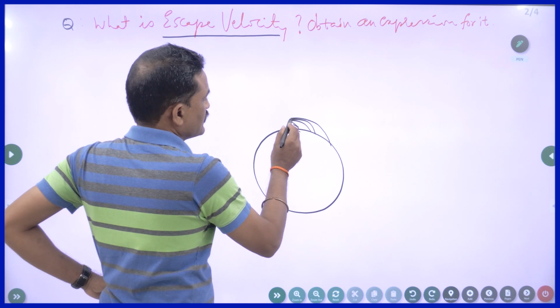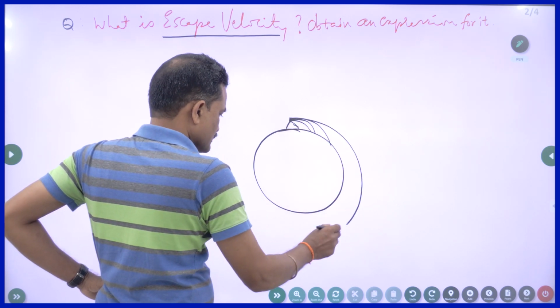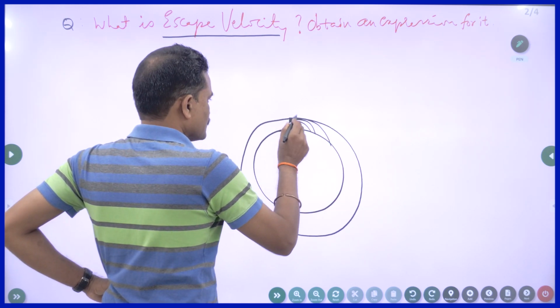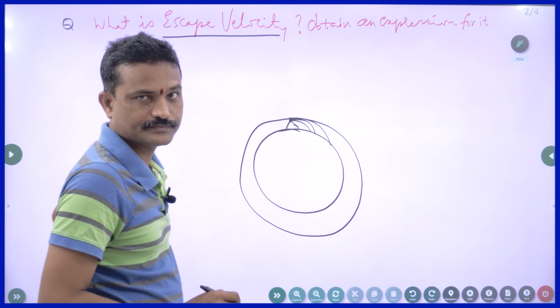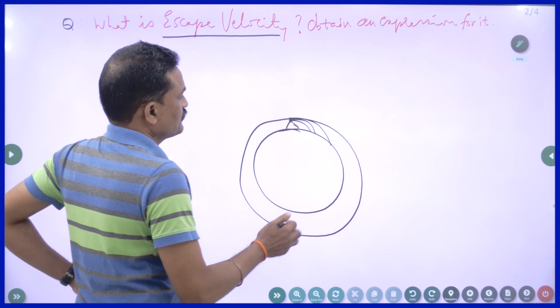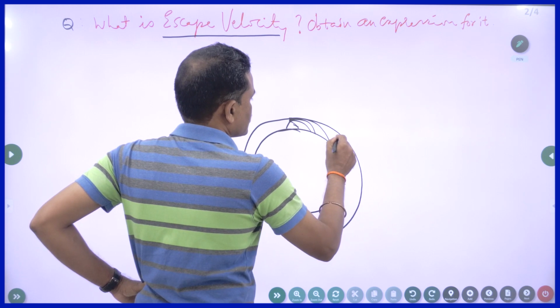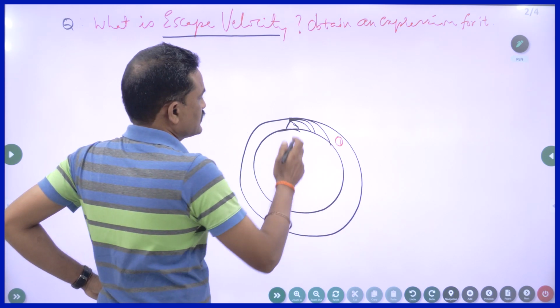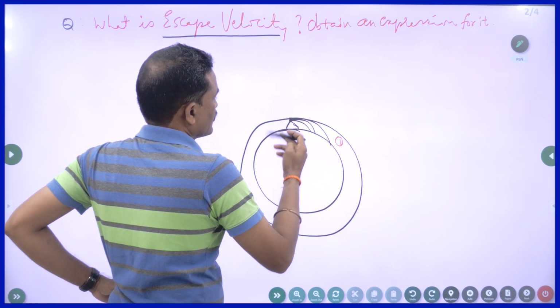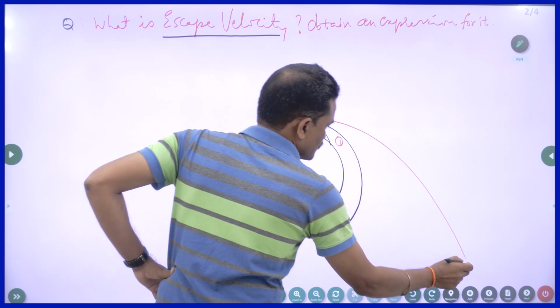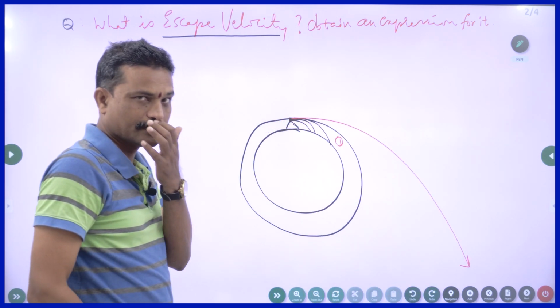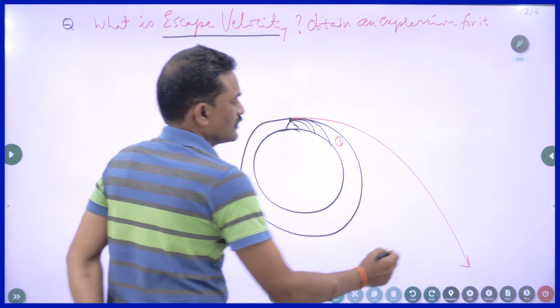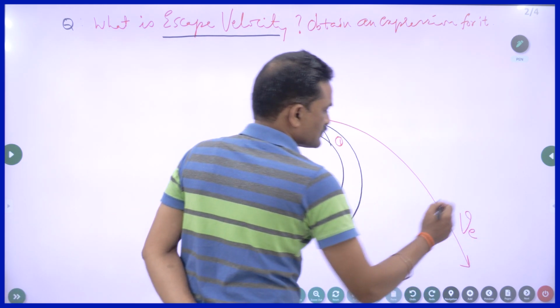The range increases. If I increase the speed, it just goes around the earth. If I increase the speed further, then it goes into the space. It never returns. So this velocity is called escape velocity.